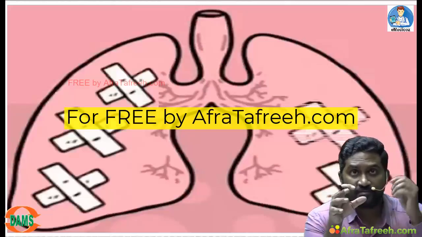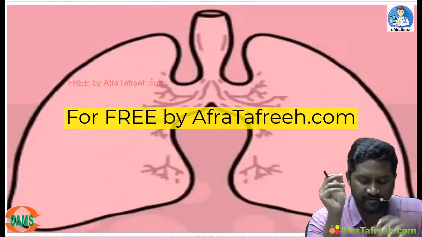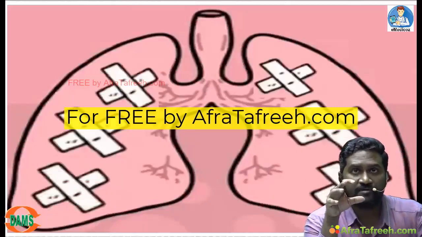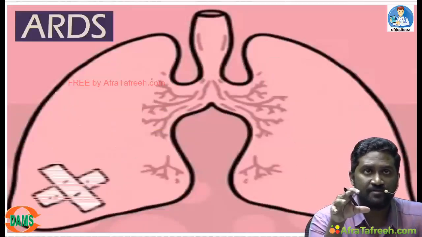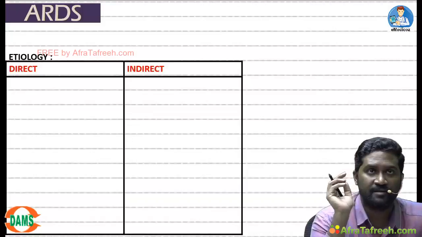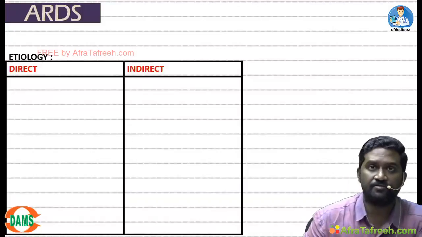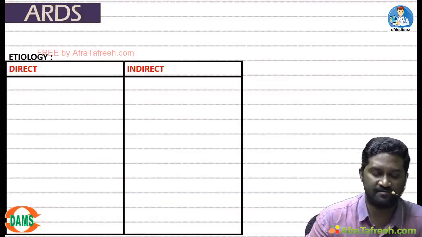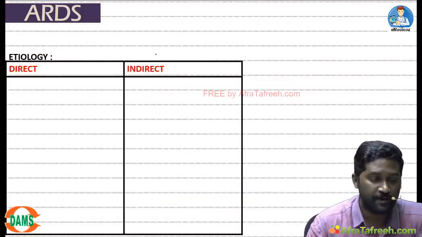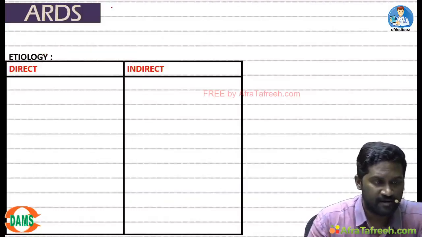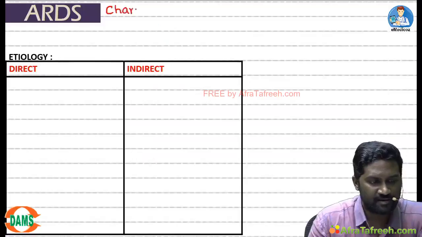In this disease, there is bilateral diffuse alveolar damage, which ultimately leads into a dangerous complication called ARDS. ARDS is acute respiratory distress syndrome. Let us see the important findings. This ARDS is characterized by